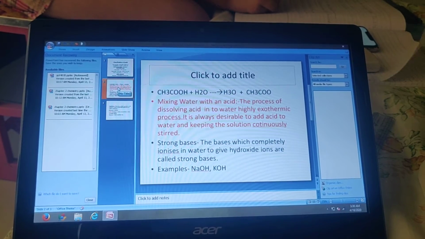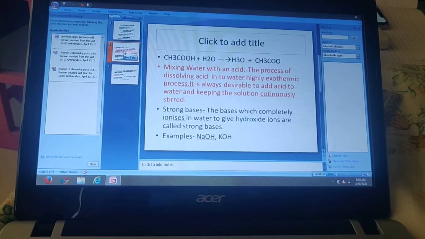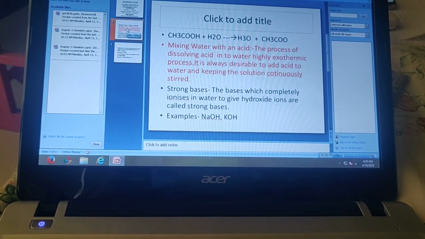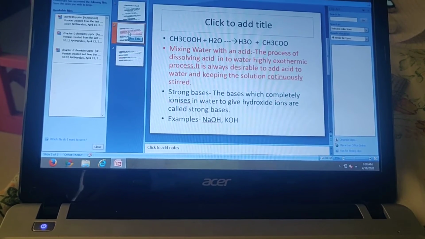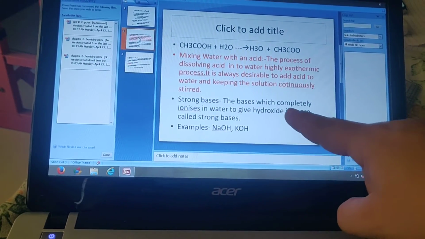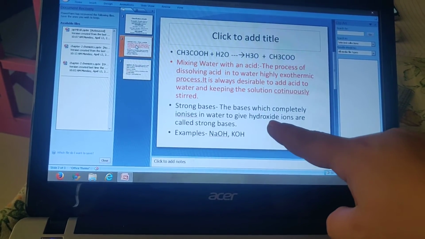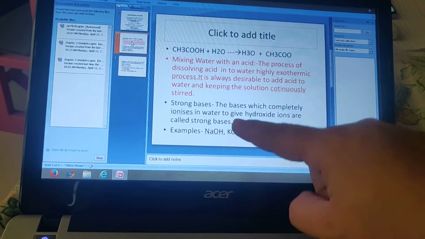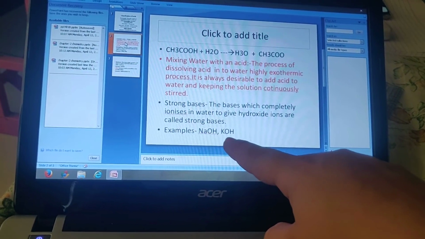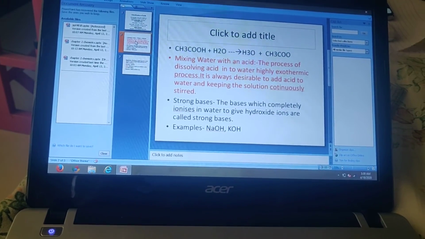The next is weak bases. The bases which are partially ionized in water and give fewer OH- ions are known as weak bases. Children, here we have written the definition. The bases which completely ionize in water to give hydroxide ions, that is OH- ions, are called strong bases. Example: NaOH, sodium hydroxide, and KOH, potassium hydroxide. These two are strong bases.